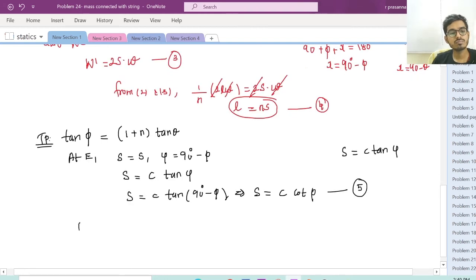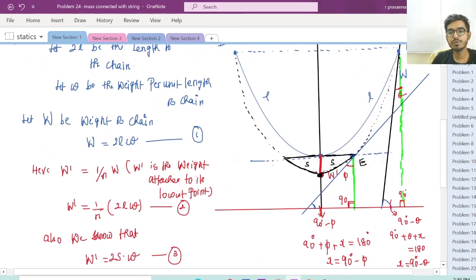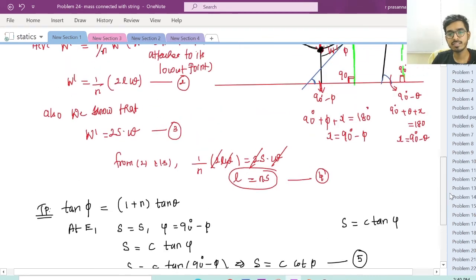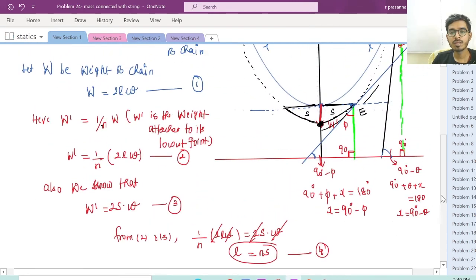And at A, what is my S? My S is the distance from the lowest point to that point. From here to here it is S, and from here to here it is L. So at A, my S is S plus L. And what is my angle? My angle is 90 minus theta. Usually we will take this as our angle.